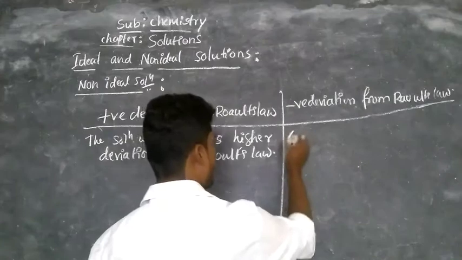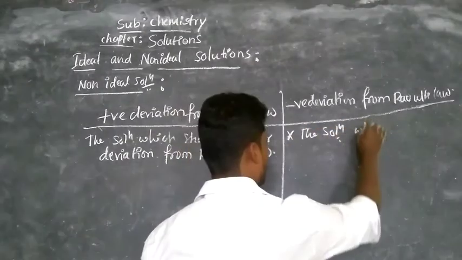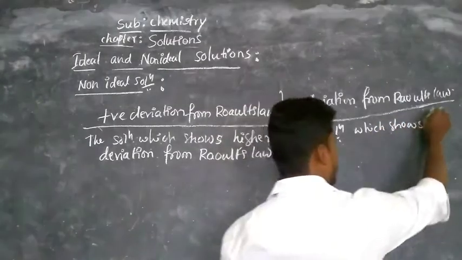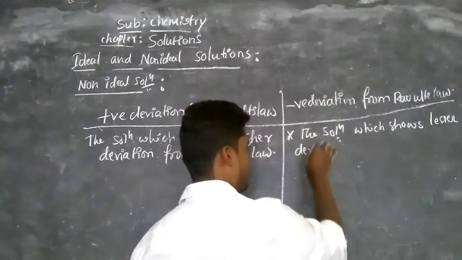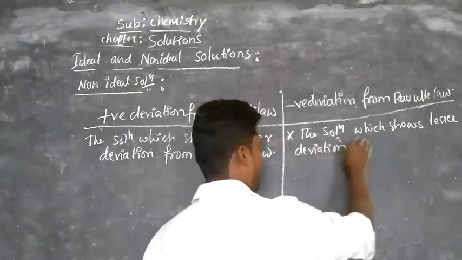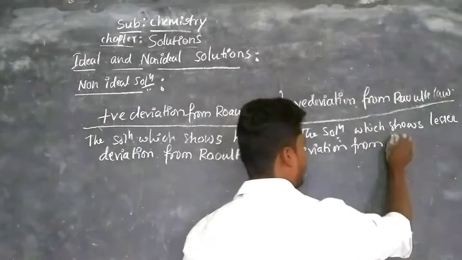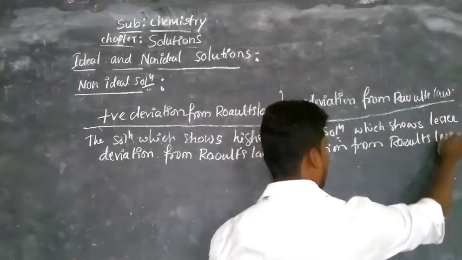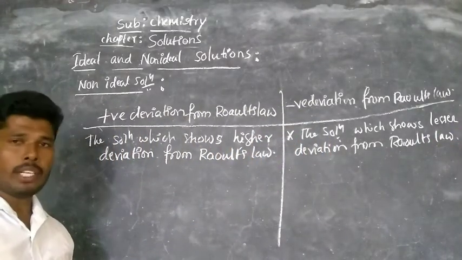Similarly, the solutions which show lesser deviation from Raoult's law are called what? Negative deviation from Raoult's law.